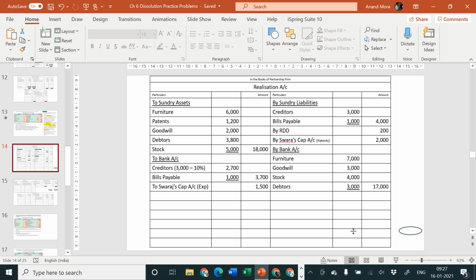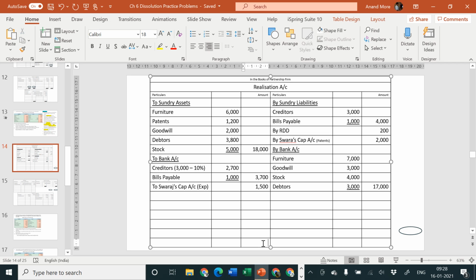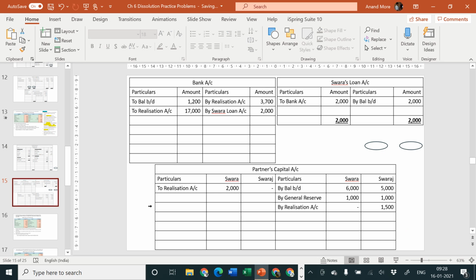So this is a problem where your realization account is tallying: 23,200 on debit side and 23,200 on credit side. There is no profit, no loss on account of realization. Since there is no profit, no loss on realization, nothing will be transferred to partners capital account.